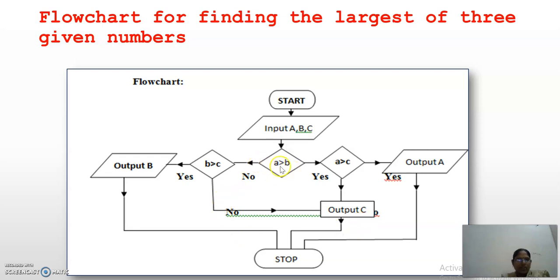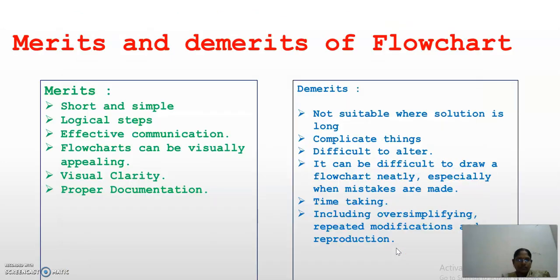In the same way, if A is greater than B fails, then it goes to the other part: is B greater than C? If this is true, then you will print B. Otherwise, C will be your largest number. Merits and demerits: the main merit is visual clarity, and the demerit is that if the program is too large, you can't draw the flowchart on a single page.